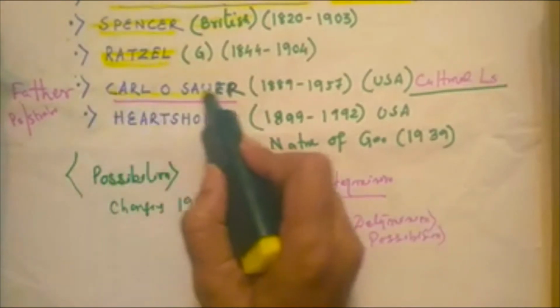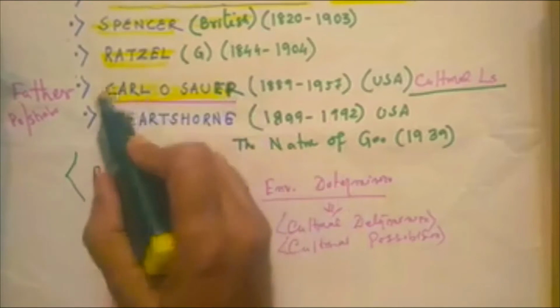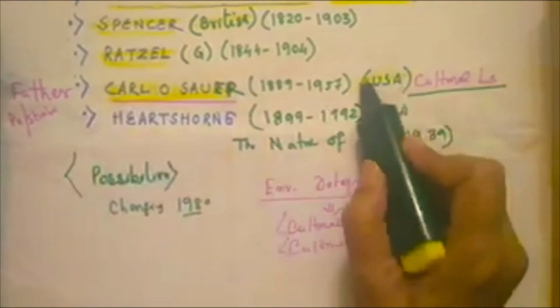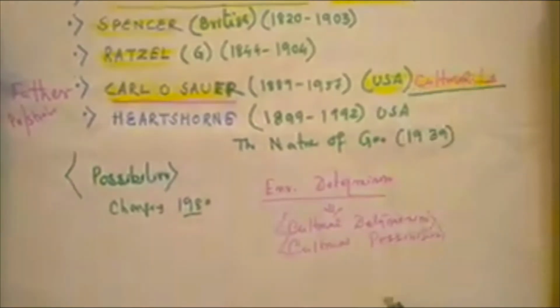Now come to the name of Carl Sauer. Carl Sauer belongs to the American school of thought, and his famous concept is cultural landscape theory, published in 1925. Carl Sauer directly explained the cultural attributes related to geographical study, and landscape is an important physical attribute solely governed and continuously changed by the interference of culture.